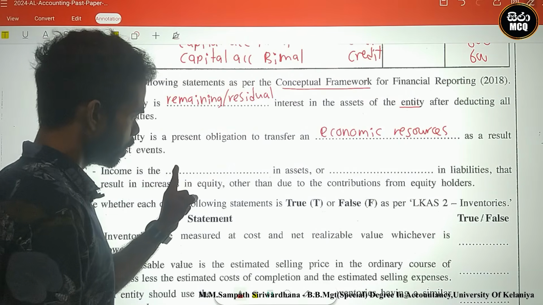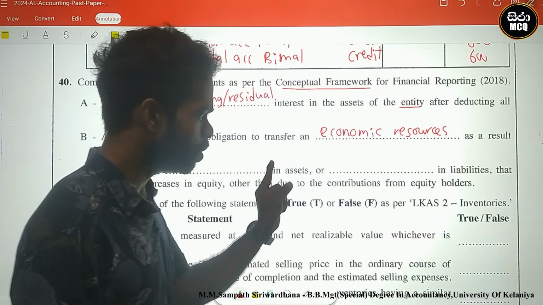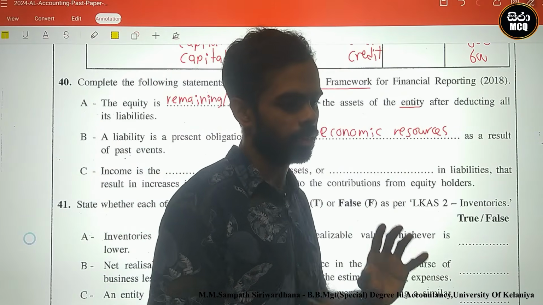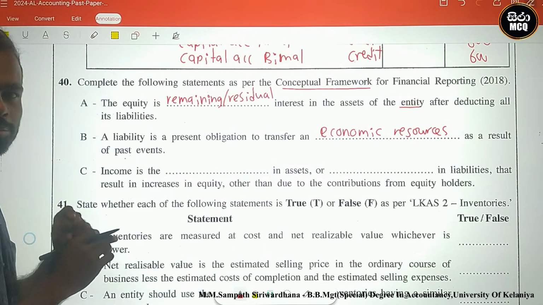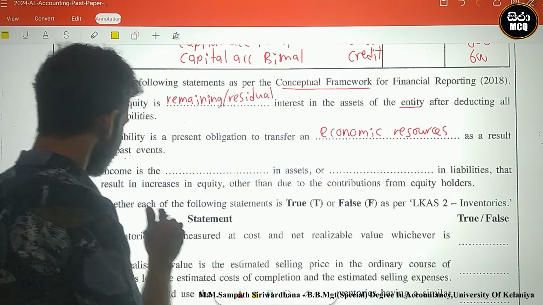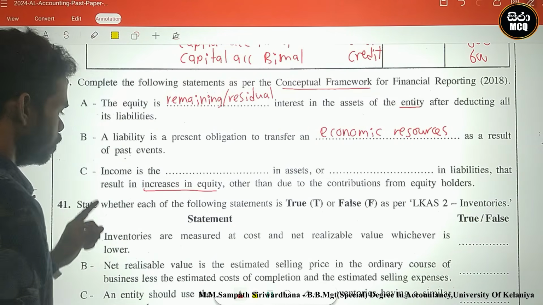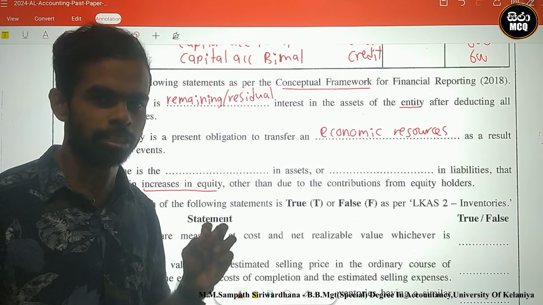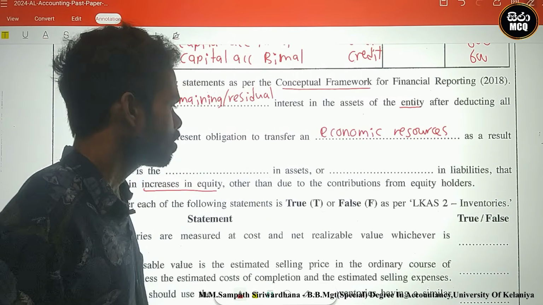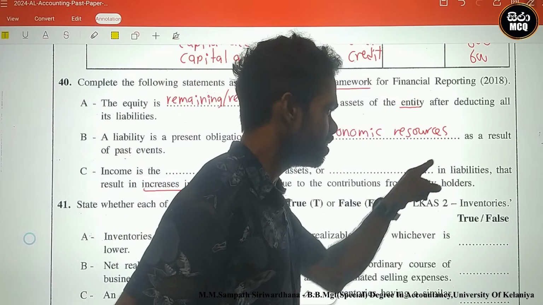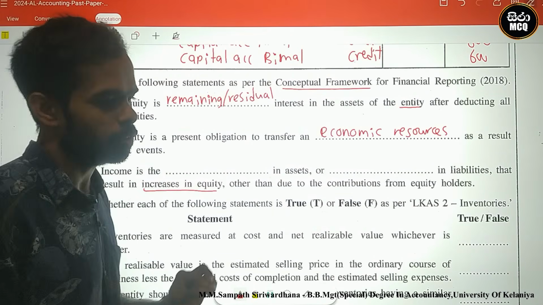Next one. Income is the blank in assets, some change in assets, or blank in liabilities, so liabilities and assets are related to income, that result in increases in equity. Income impacts equity to increase it.